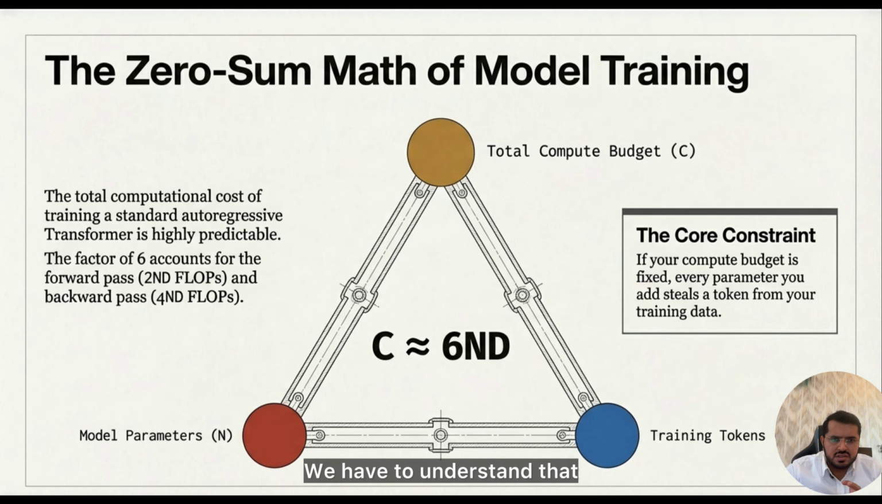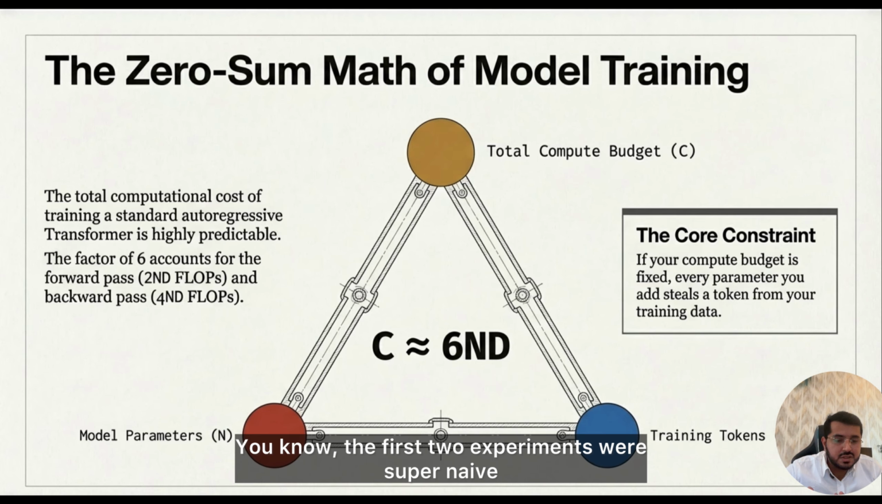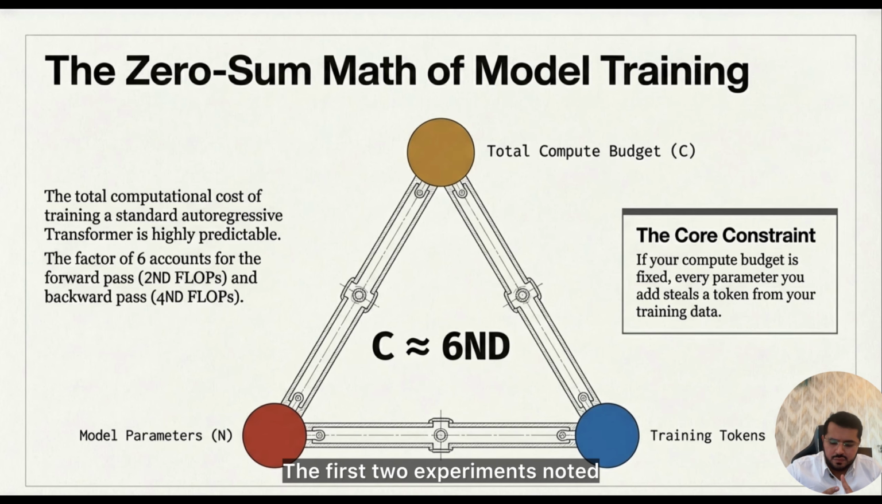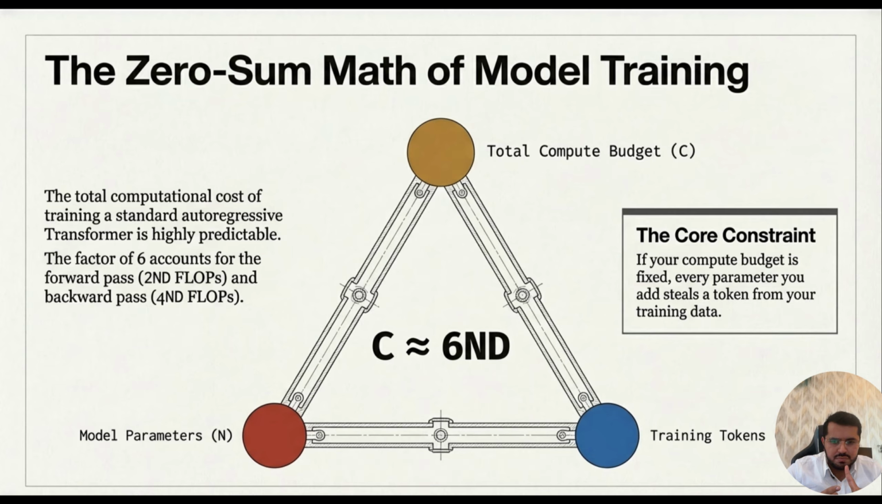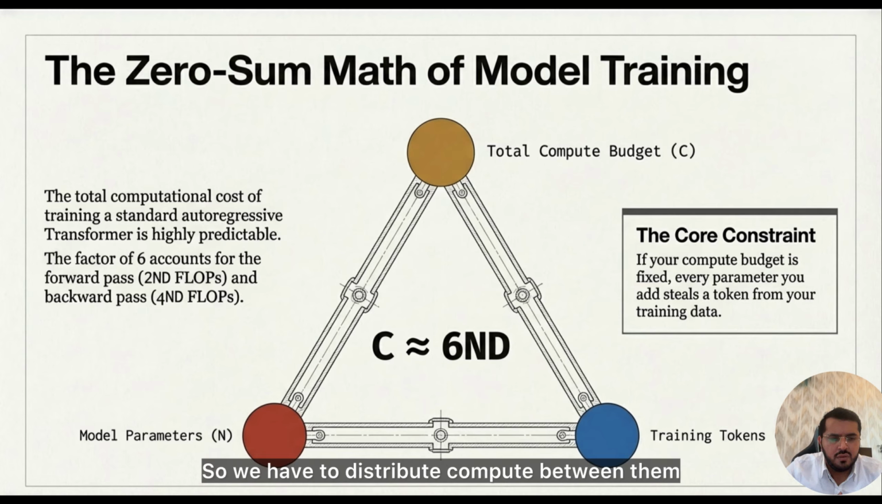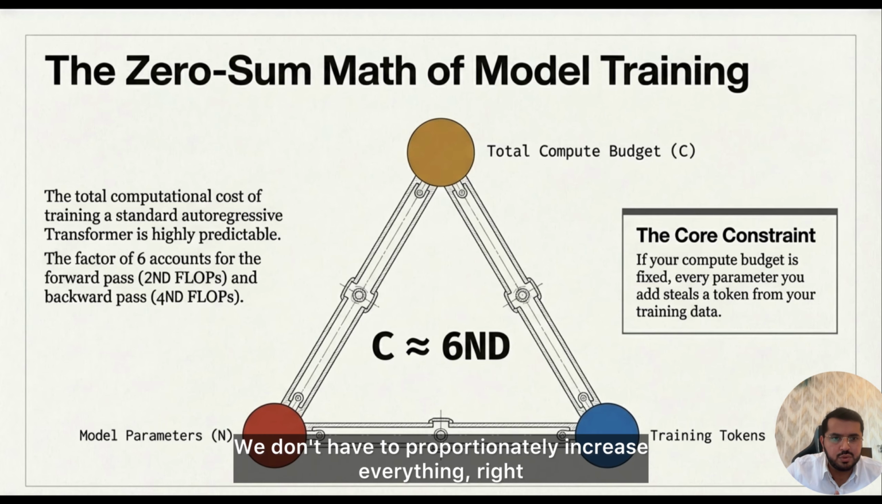We have to understand that the first two experiments were super naive and super trivial. The first two experiments noted that we keep the model bigger and keep training data more and more. So more training tokens, bigger model capacity. But obviously we cannot do that. That is very brute force. So we have to distribute compute between them, we don't have to proportionately increase everything.